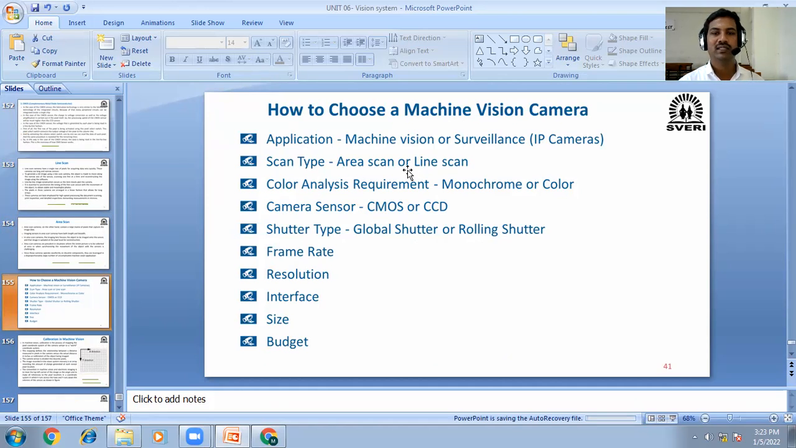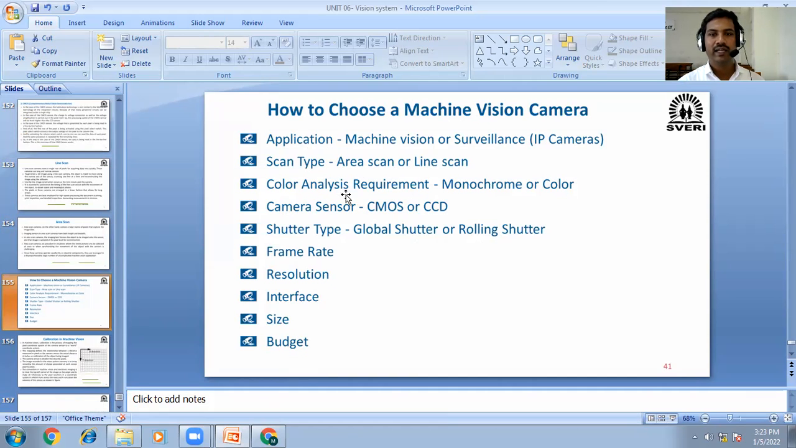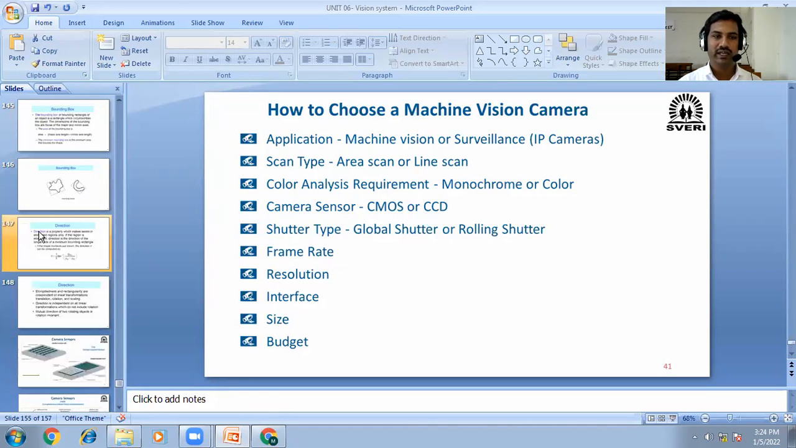Scan type, area scan or line scan. Again, color analysis requirement: which one we require, black and white or color images, monochromatic or color. Camera sensor, which camera sensor we have to use, CMOS or CCD. Shutter type, which shutter type we have to use, frame rate, resolution, interface, size and budget. Okay, with the help of these parameters we can select the camera.